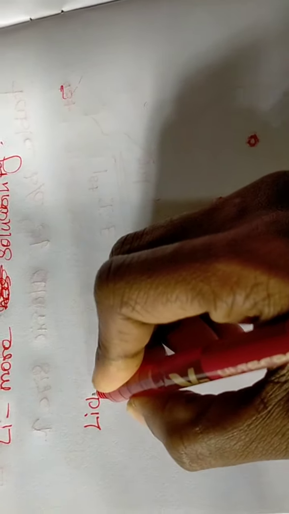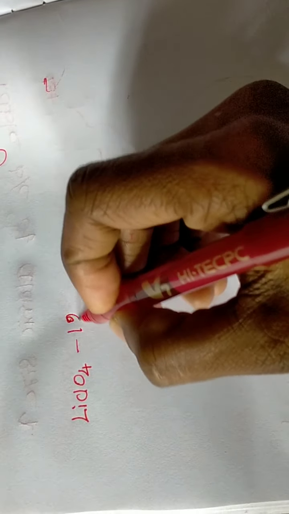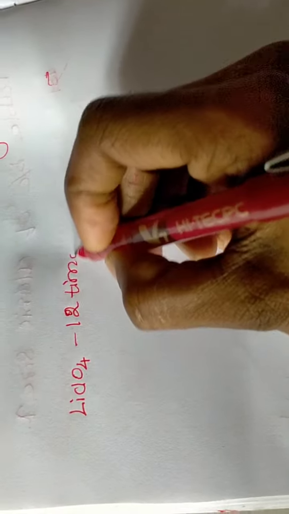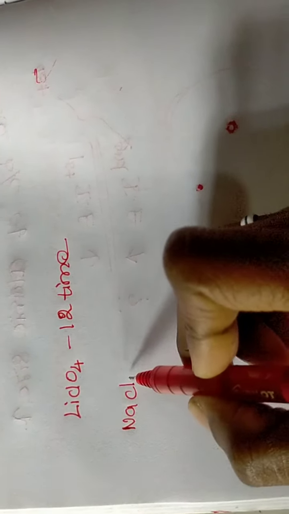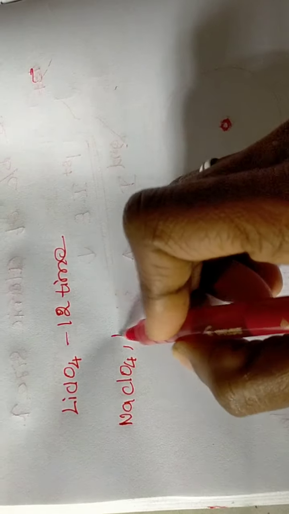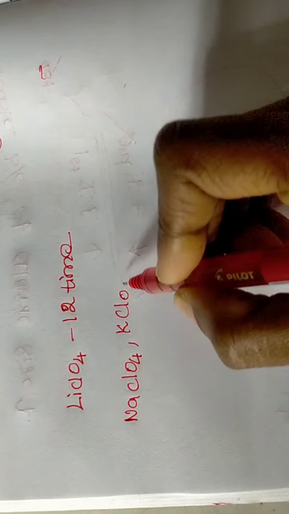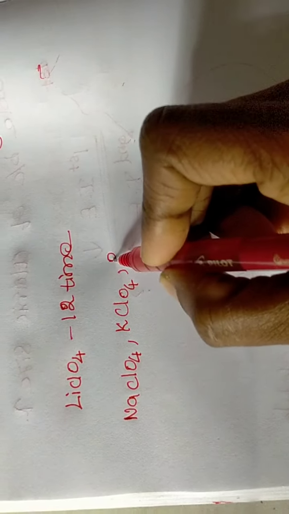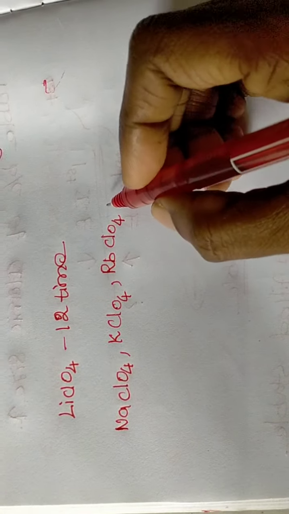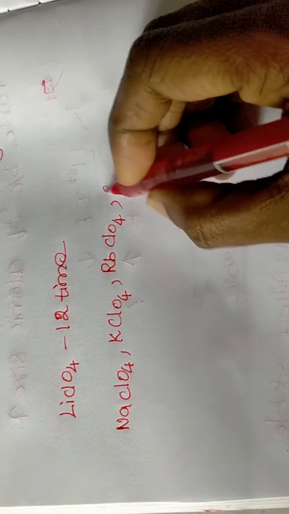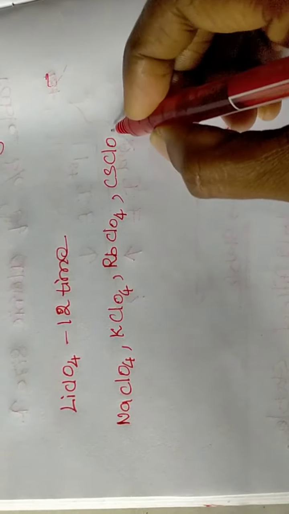Lithium perchlorate is 12 times more soluble than perchlorates like sodium perchlorate, potassium perchlorate, rubidium perchlorate and cesium perchlorate.